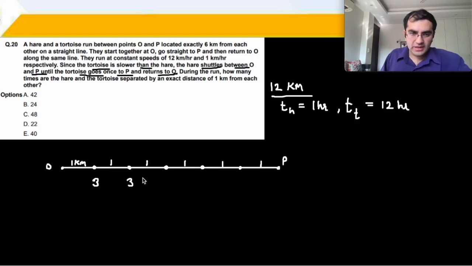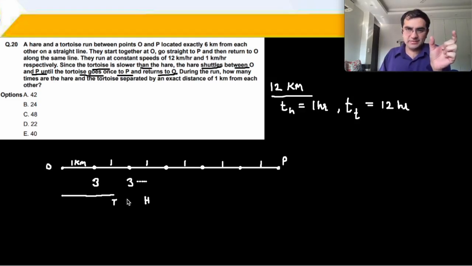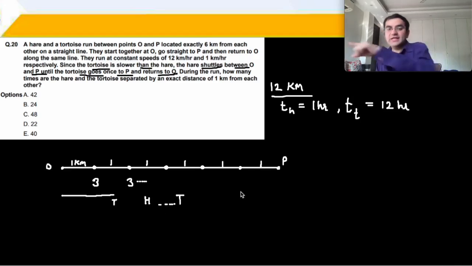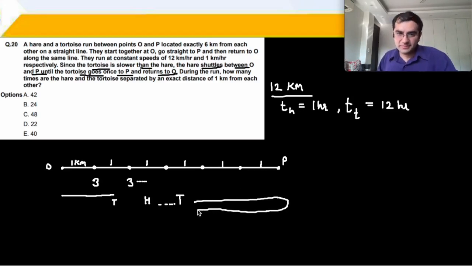Okay? Now, again, the tortoise starts from here and the hare starts from over here. Thodi der baad, when tortoise is here and hare is a little aage, distance between them is 1. Then the tortoise will cross the hare and the distance will be 1. And then the tortoise will go, and then vapsi pe again distance will be 1, and then cross karne ke baad distance will be 1. So that becomes total 4 times.